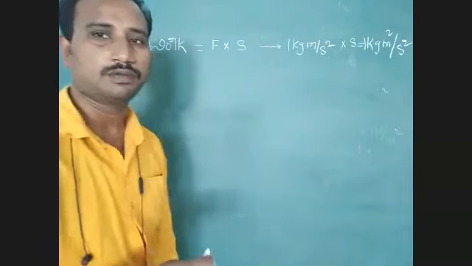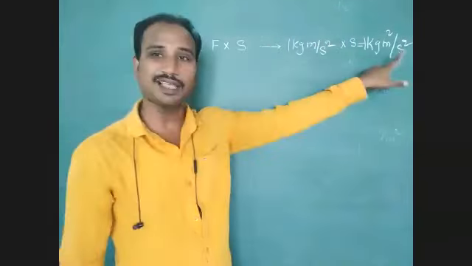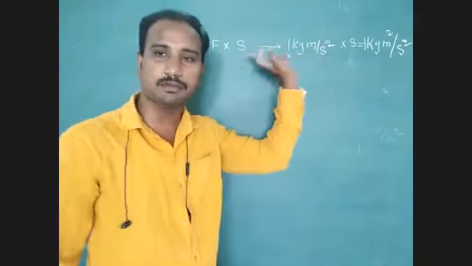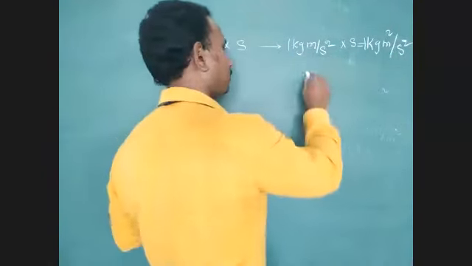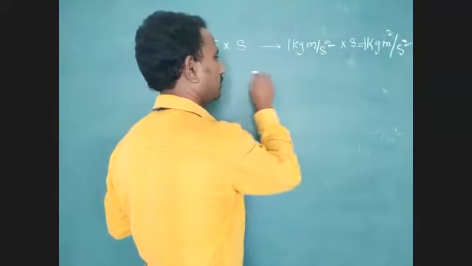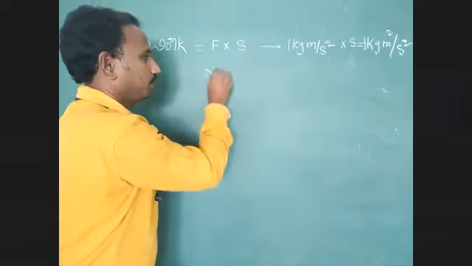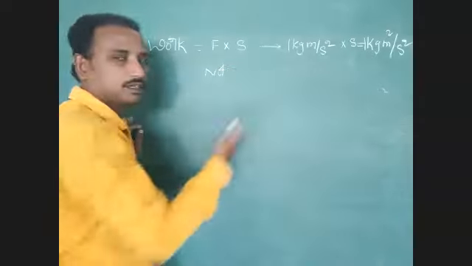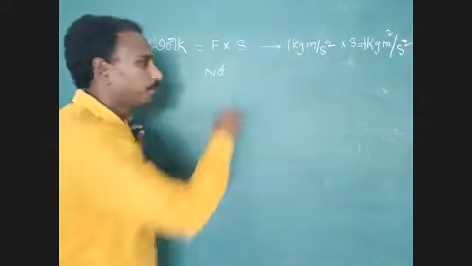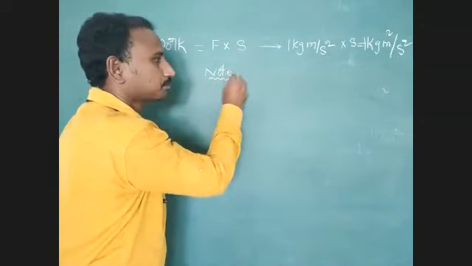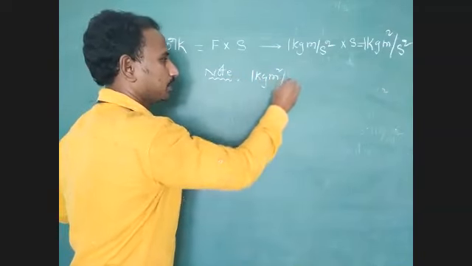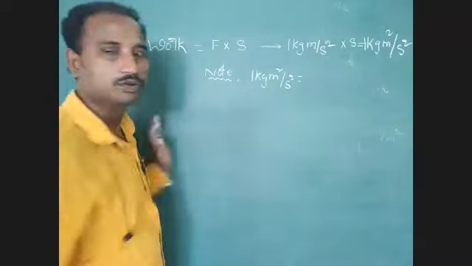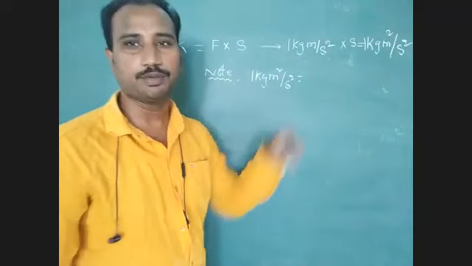Another unit also is there for the same work. What is that unit? We have to consider that unit, it's a very important note point, because in examination we can get this formula. 1 kg meter square per second square is equal to 1 Newton into meter.